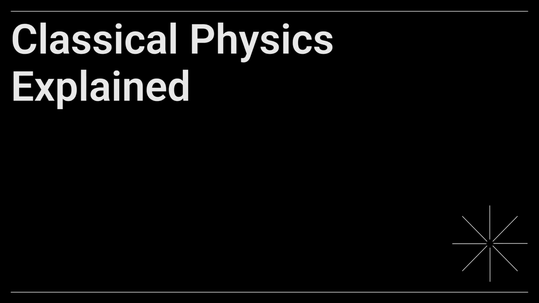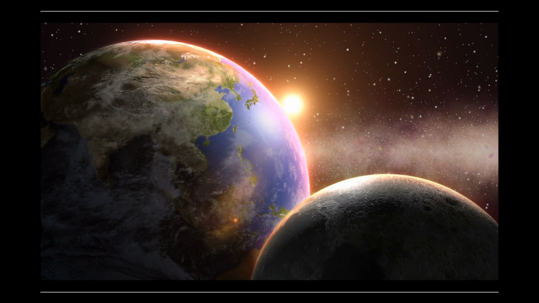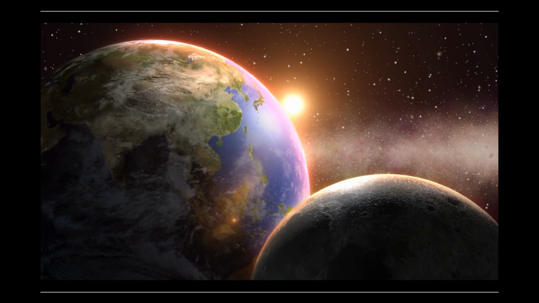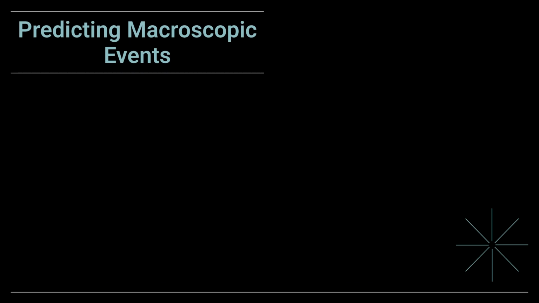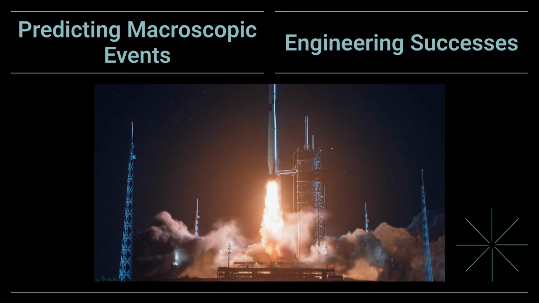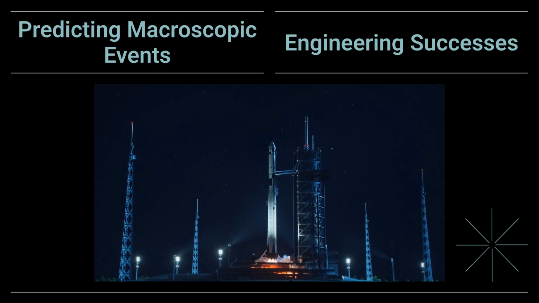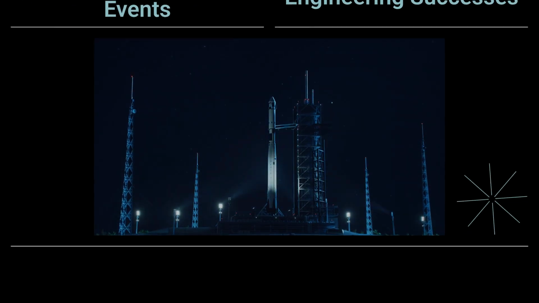For centuries, classical physics, primarily based on Isaac Newton's laws, provided an incredibly successful framework for understanding the physical world. It brilliantly described the motion of objects, from falling apples to orbiting planets, and explained everyday phenomena like gravity and forces. Classical physics excelled at predicting the behavior of macroscopic objects and systems with remarkable precision. From designing bridges to launching rockets, its principles were indispensable.